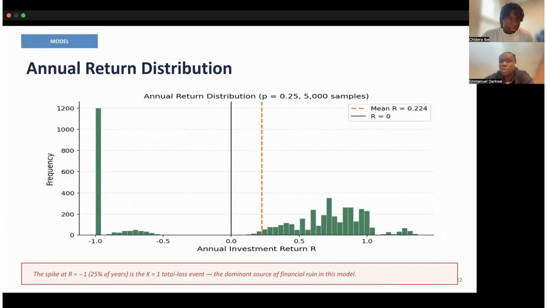All right. So the return distribution. This plot shows you the return distribution has a big spike at -1. That's the 25% of years where K equals 1. Everything to the right of 0 is the high return, K greater than 1 years. The model is bimodal by design. By design, years are catastrophic or very good. And which one you get is largely determined by whether K equals 1 or not.